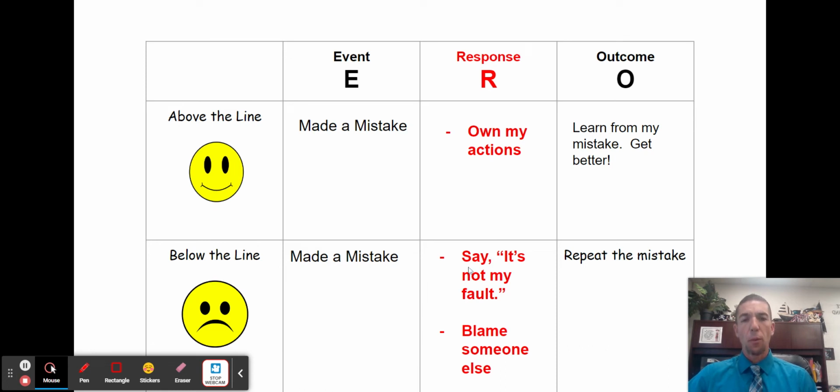So, boys and girls, what I want to just help you to realize is these above the line responses that you can choose to give make all the difference on the positive outcomes you want. Because if you come to these below the line responses, it's going to be very difficult to get those above the line outcomes. So let's make sure that we're working hard today to really think about what events we are facing, and when we know that, what are the outcomes we're trying to earn, and then we can get busy with those above the line responses that are going to get us there and help us have a great day here at Furry.